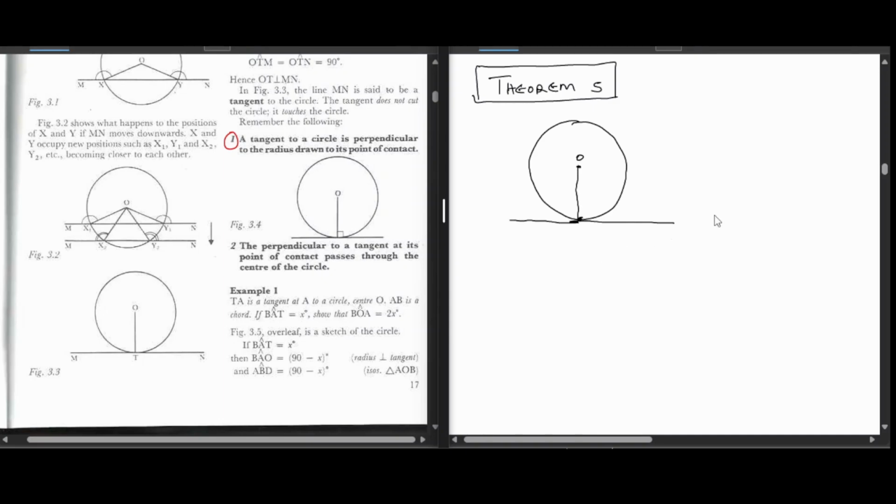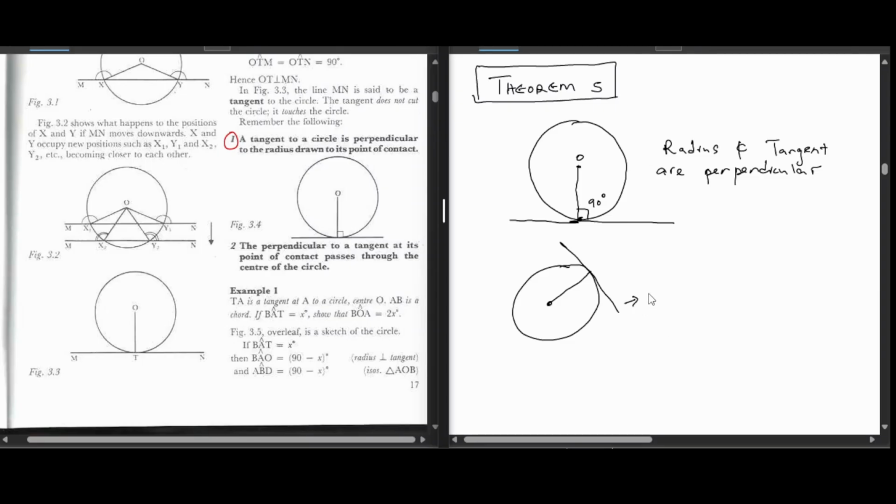Remember what a radius is? It is a line from the center to the circumference. That's the radius. Where this radius meets a tangent, it's always going to be 90 degrees. This means the radius and tangent are always perpendicular. When they test this, which they usually do, they don't give you a neat illustration like this. They would do something like this, and then draw their tangent with a line like that.